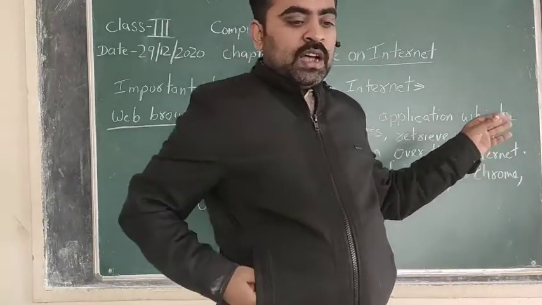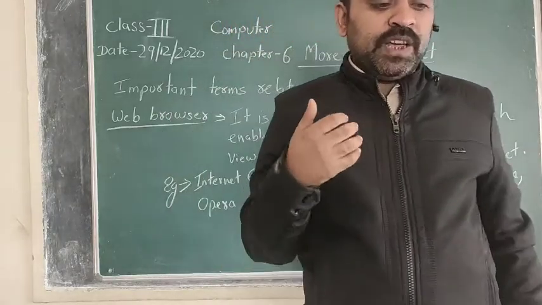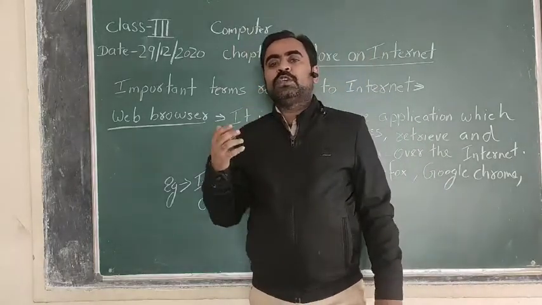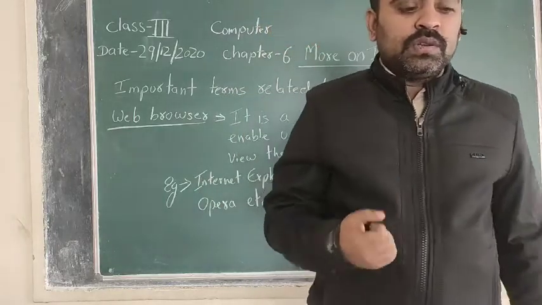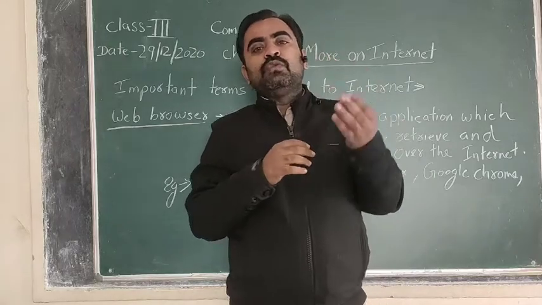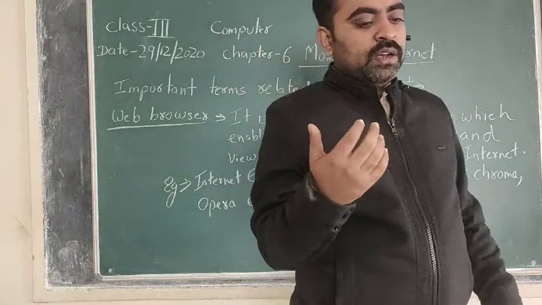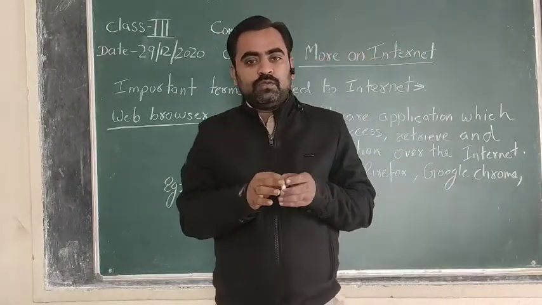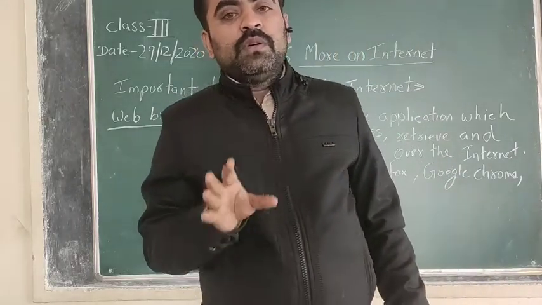In the last class we discussed that a web page is a page on the internet which contains the information, in the form of text, graphics and sounds. So in order to access, view or use the information available over the internet, we have to use a particular software application program, and that is known as the web browser.